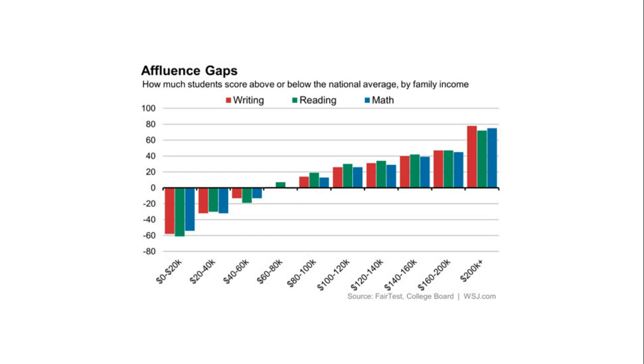They're falling below the average, way below on their writing, reading, and math skills. And then when you come over here to the opposite end of the spectrum, they're scoring way above average. And then you have your 60 to 80,000s that are falling directly on the average.